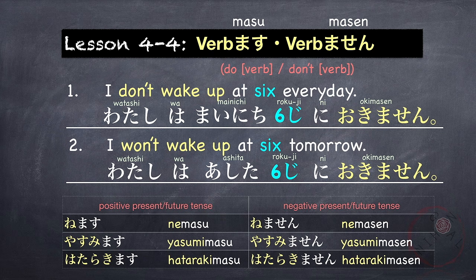Here are other examples of verbs in its mas and masen form. 寝ます, 寝ません. 寝ます means to sleep. 寝ません is the opposite. 休み or 休みます means to take a break. 休みます、休みません. 働きます means to work. 働きます、働きません.